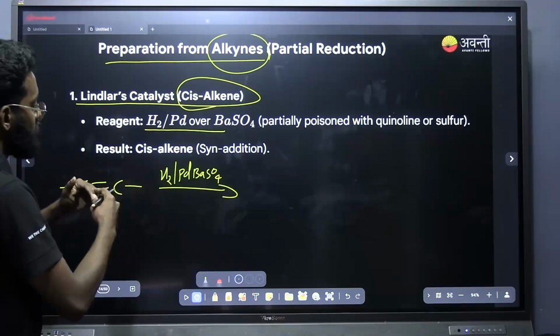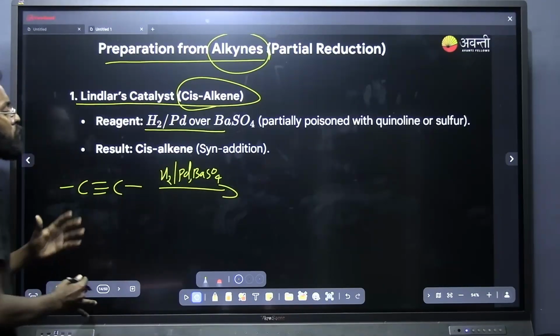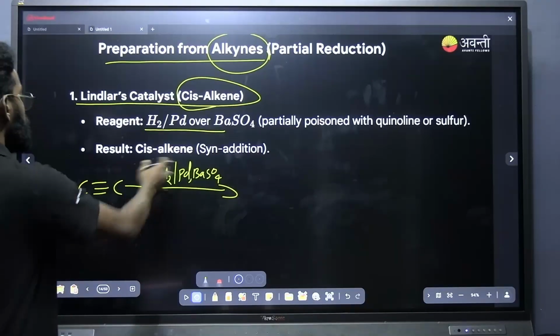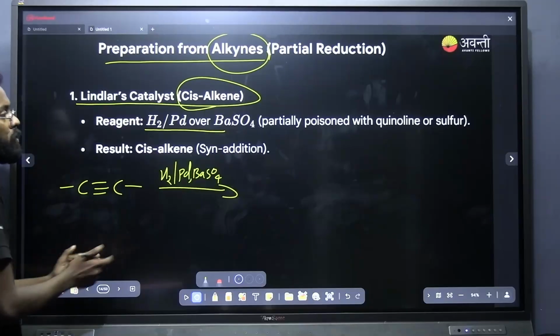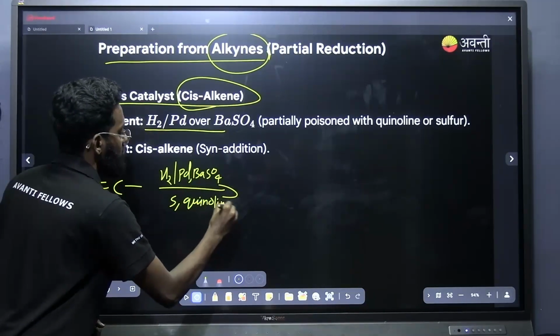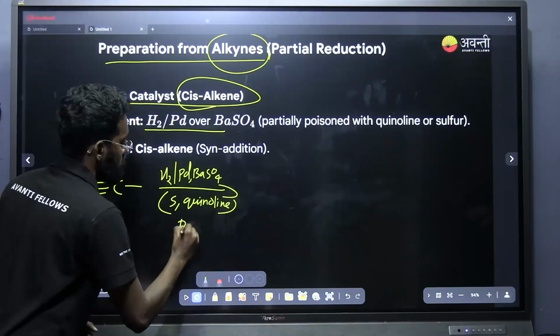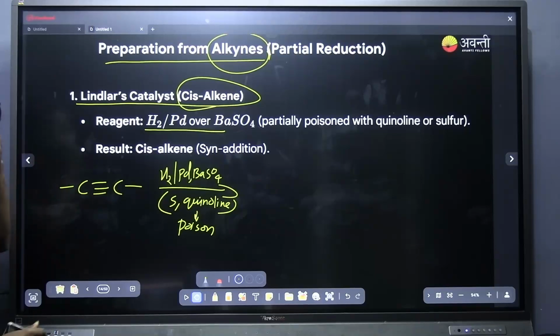It is having a poison effect, and actually the main duty of BaSO4 is providing a solid support to the catalyst, and this reaction should take place in presence of sulfur or quinoline. What is sulfur or quinoline? They are poison. What is the need of this poison? That I will be telling you now.